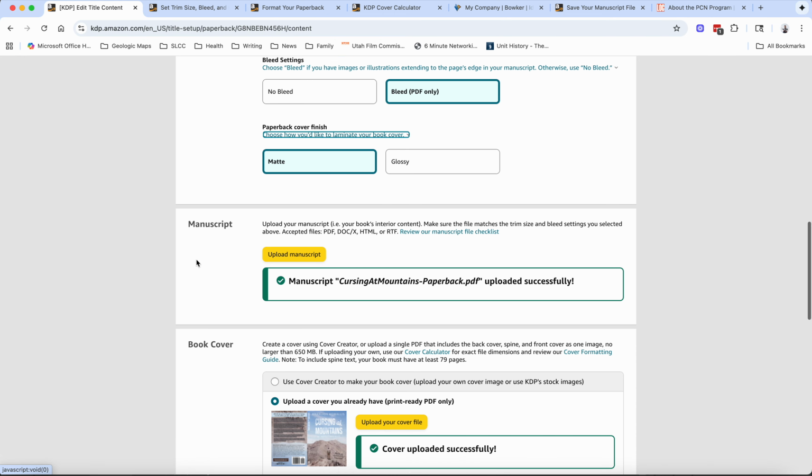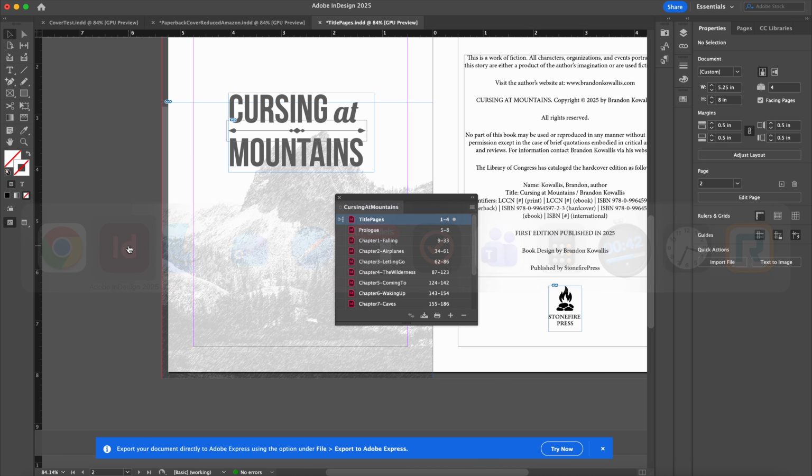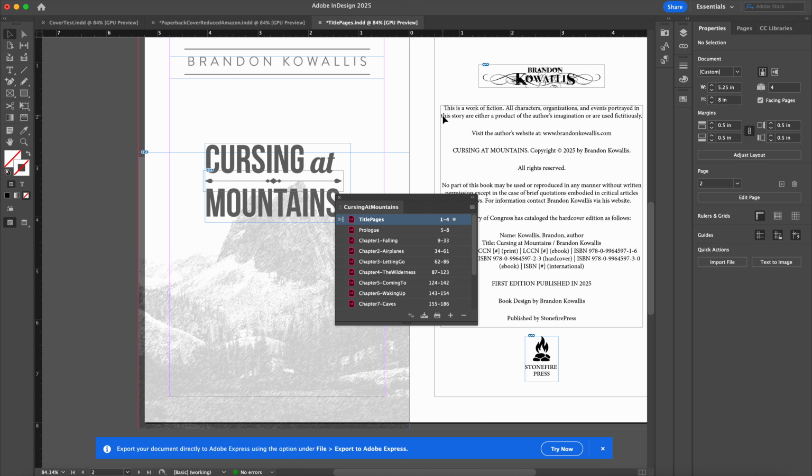And then I went to upload the manuscript, and this is where I realized that I needed to update my bleed for the manuscript. So I came back over here into InDesign, and I'm in this document here.